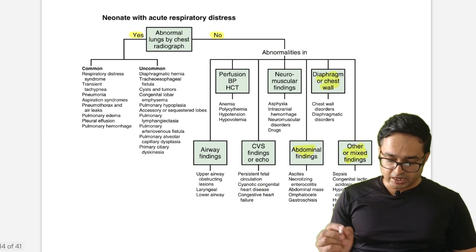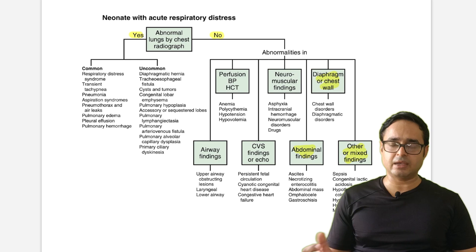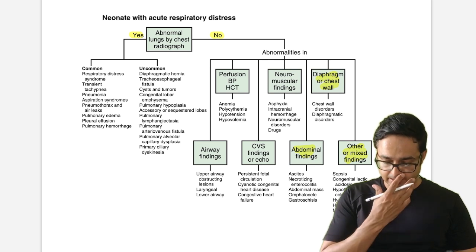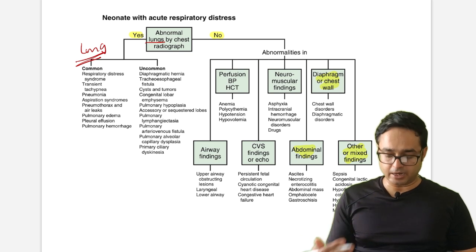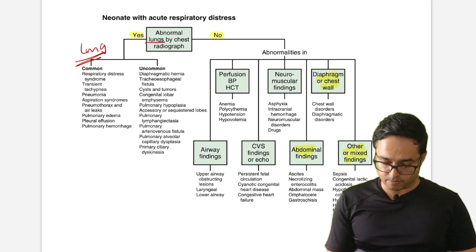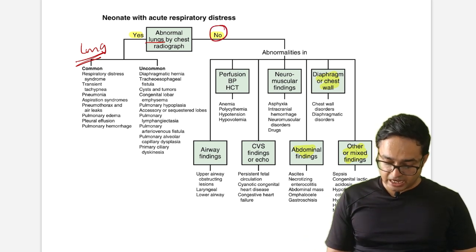Going forward to neonate with respiratory distress. So just algorithm is there, just go through once. Any one question might be expected. So if we see abnormal lung, we will go to lung condition. Yes, okay. So lung condition means parenchymal lung condition. If x-ray is normal, means parenchyma is normal. Airway findings, like you can see upper airway obstruction.